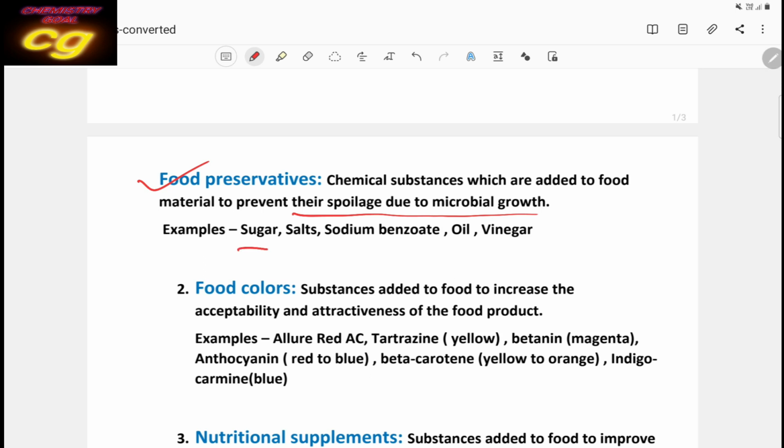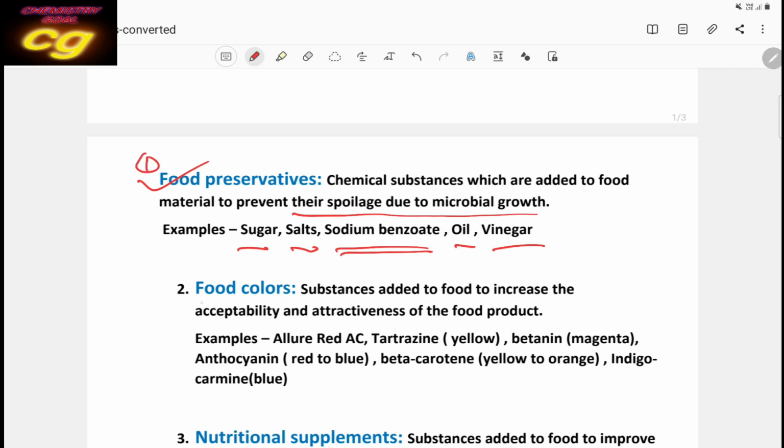Generally we are using sugar, salt, sodium benzoate, which is a very important preservative, oil, and vinegar in preparing pickles. Salt and sugar also have preservative quality. So food preservatives are used to control the spoilage of the food and increase the quality of food. This is the first type of food additive.